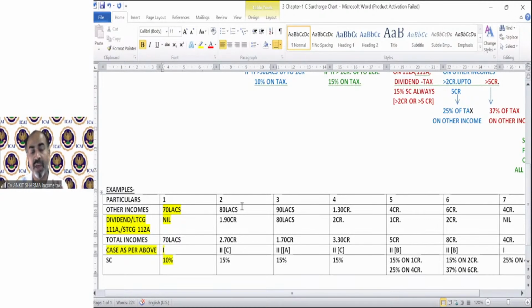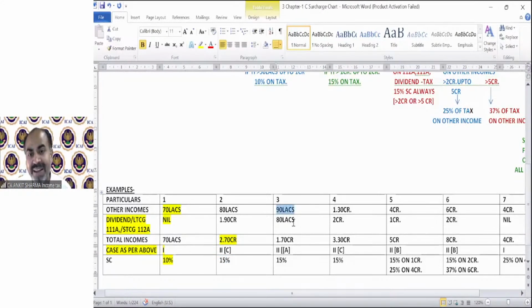Clear? If your other income is 80 lakh, and your dividend and special category income is 1.9 crore, then your total income, including the special category rate of income, exceeds 2 crore. So if it's exceeding 2 crore, including these incomes, then we are talking about case C of case number 2, and in that case, the surcharge rate is common, that is 15%. Clear?